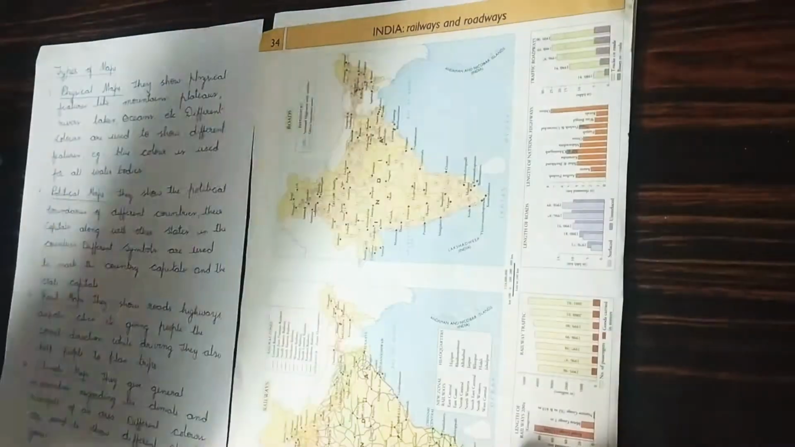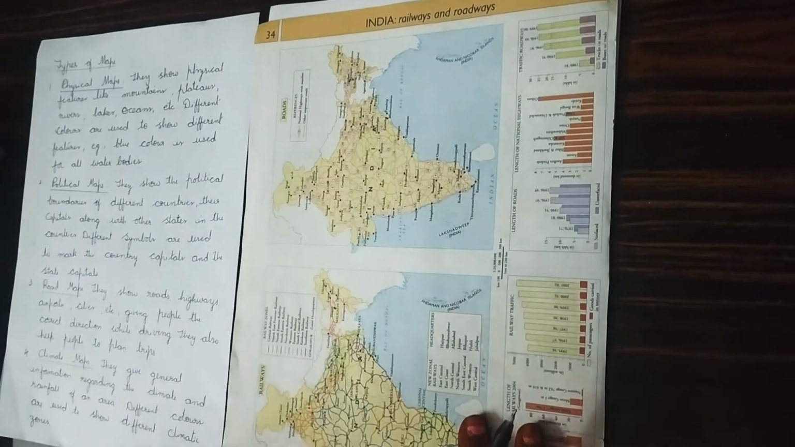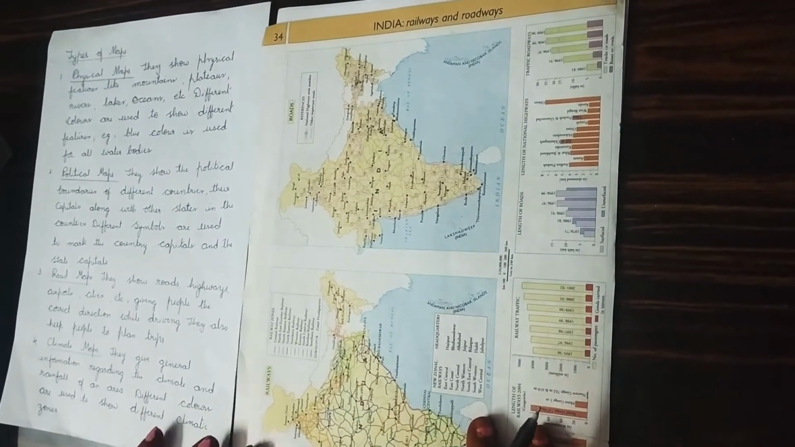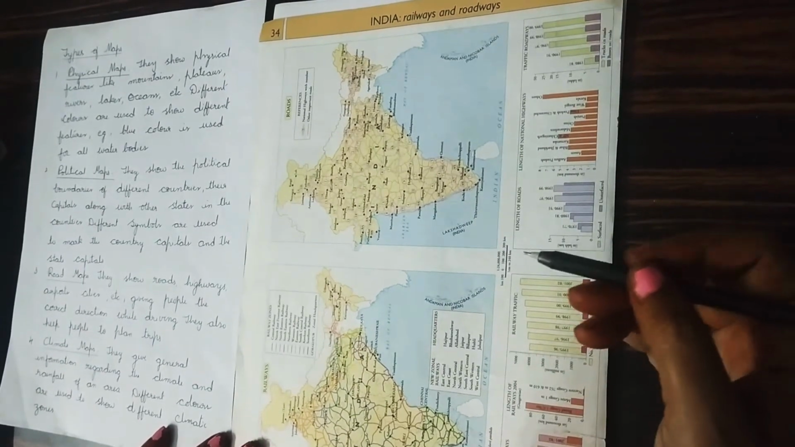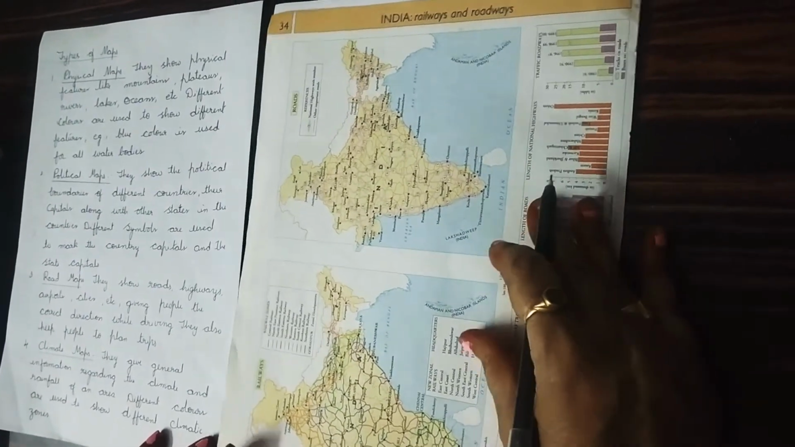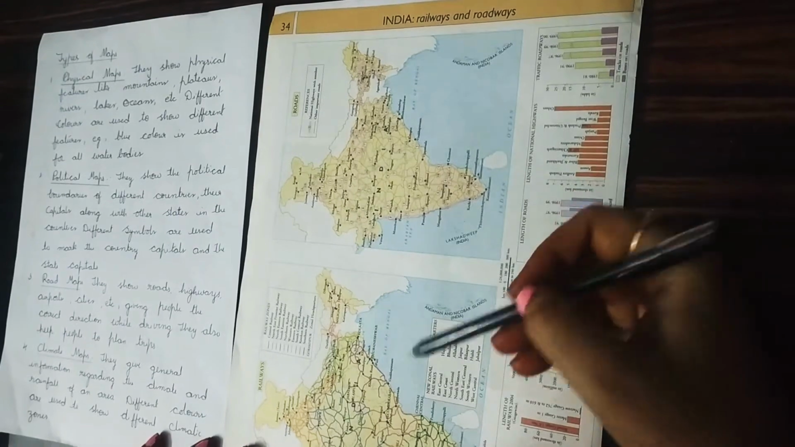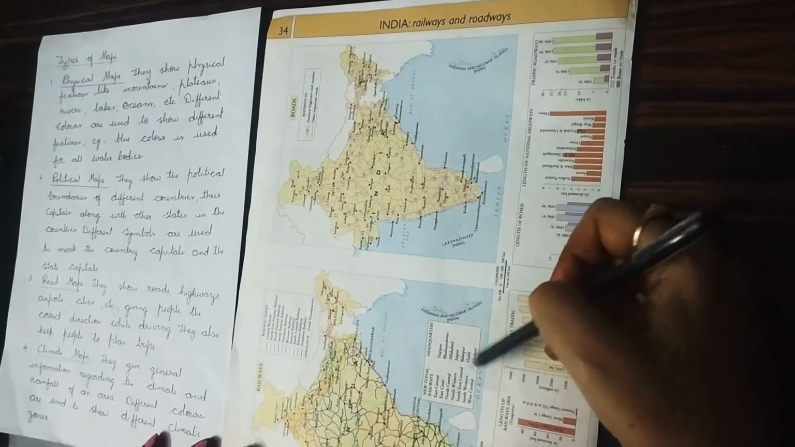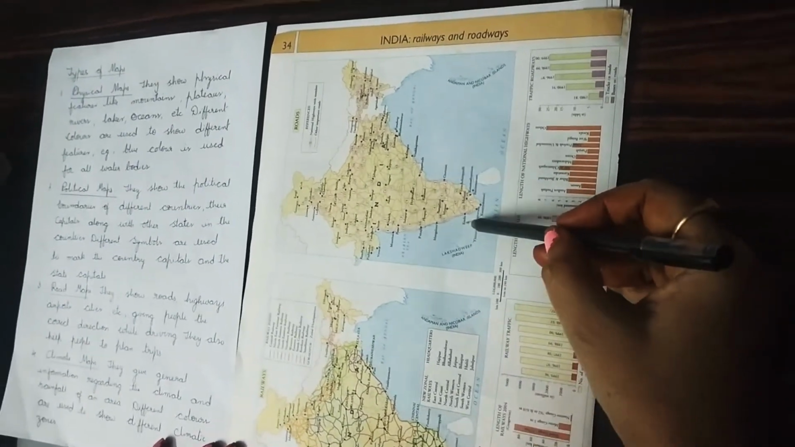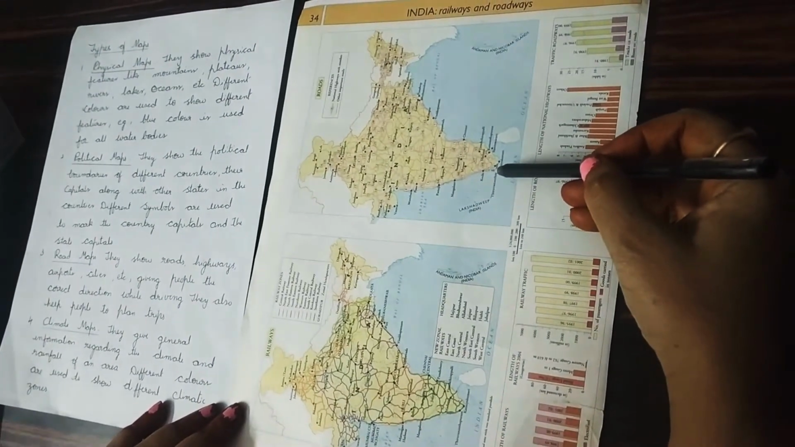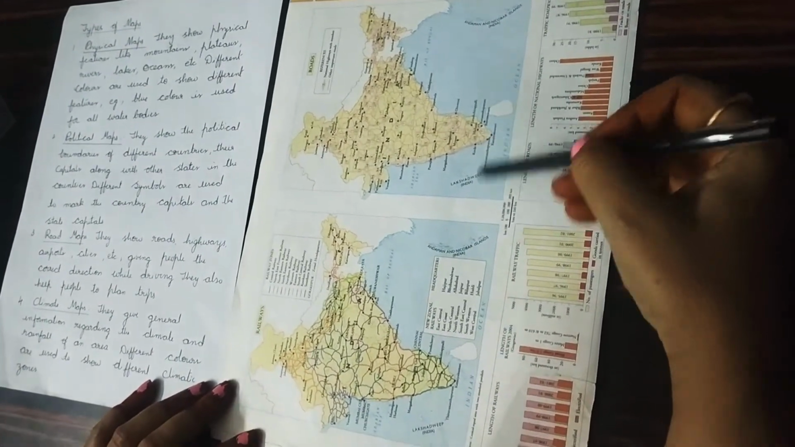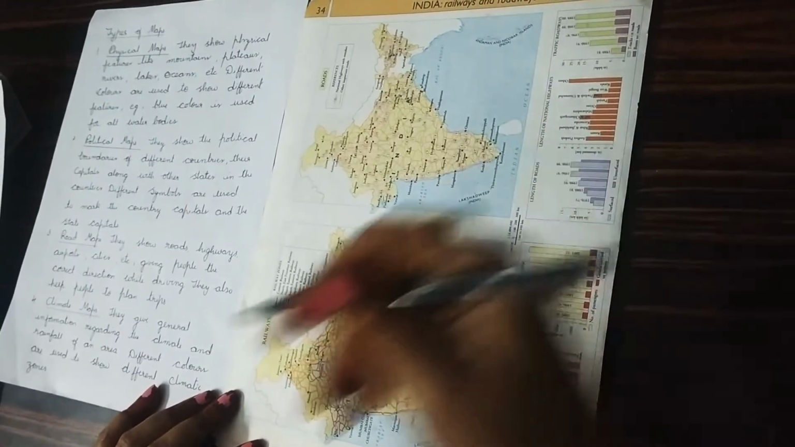And the next map is road maps. They show us roadways, that is highways, airports, cities, etc. Road transport is classified into railways and roadways. These two maps show us the railways and roadways, giving people the correct direction while driving. They also help people to plan trips, these two maps, children.